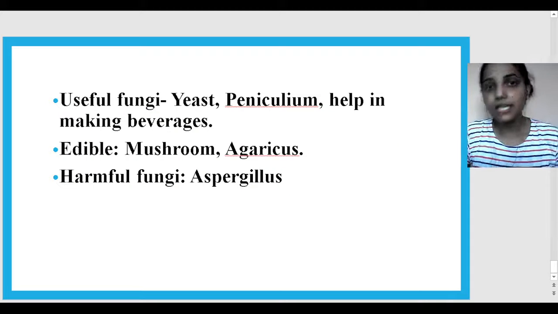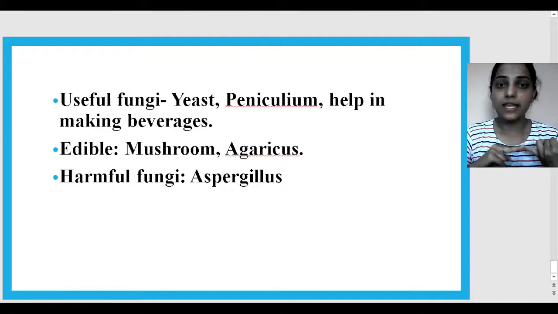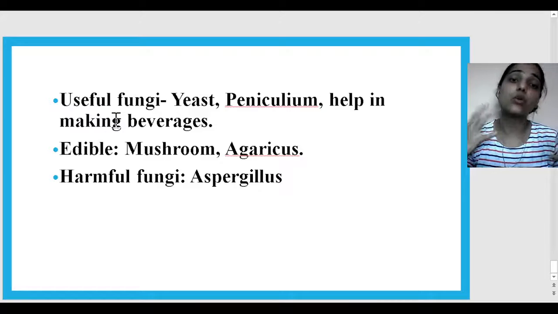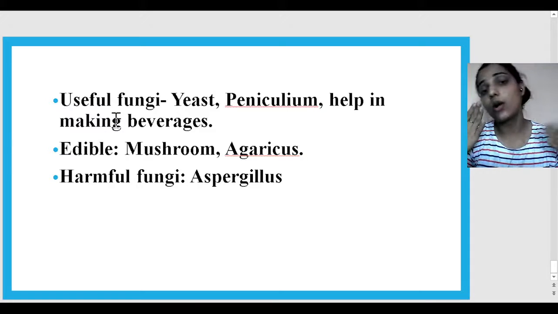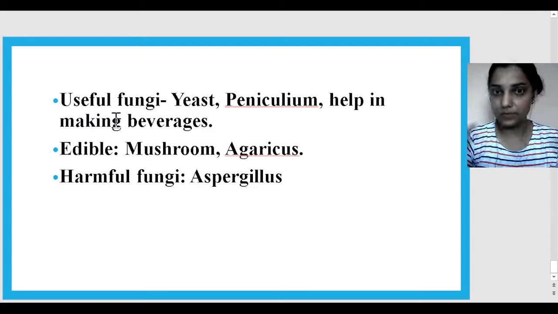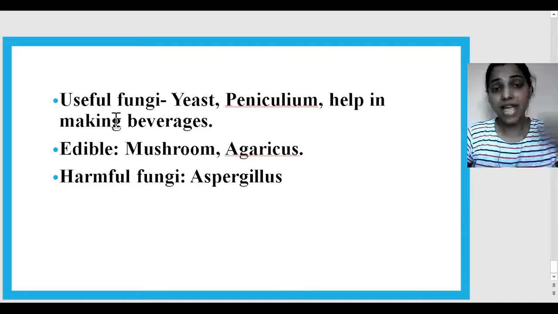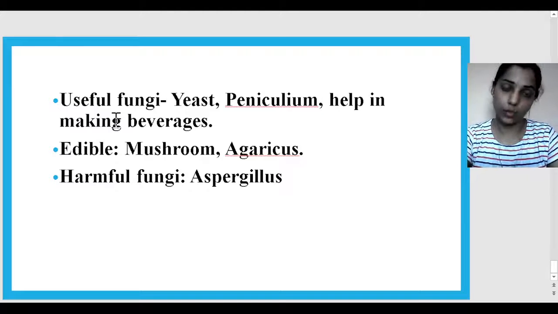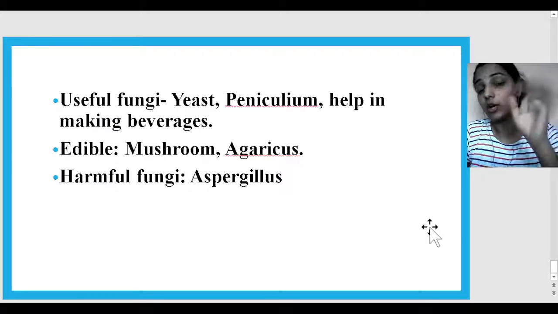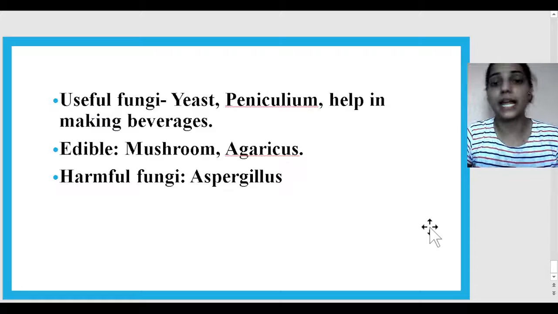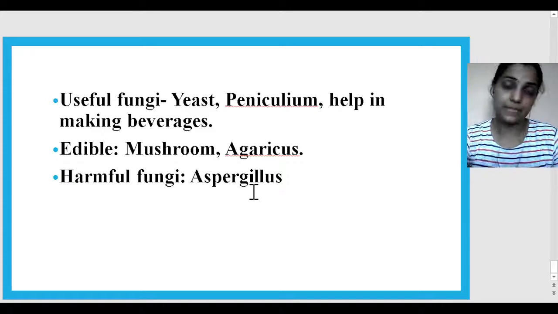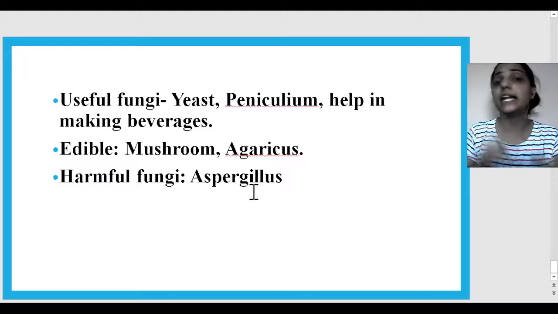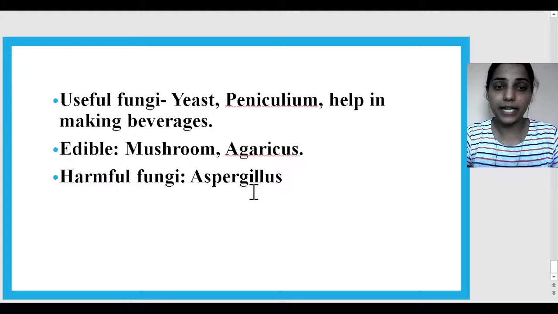Now let's talk about the useful fungi, that is yeast, penicillium, which help, and also some fungi help in making beverages. Now there are some fungi that are edible. Mushroom, agaricus, isn't it? Now if I talk about harmful fungi, they exist too. An example is asparagus. So here we have some useful fungi, edible, harmful fungi, right?